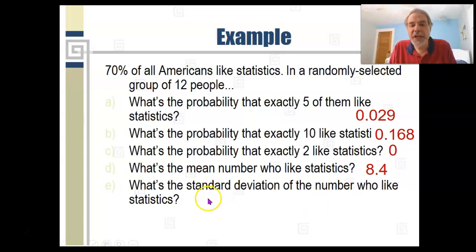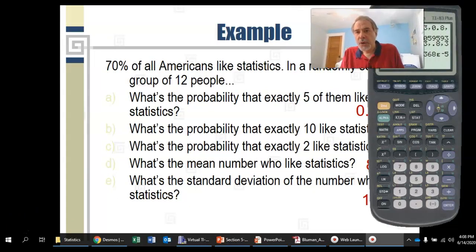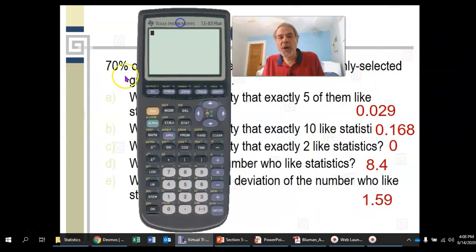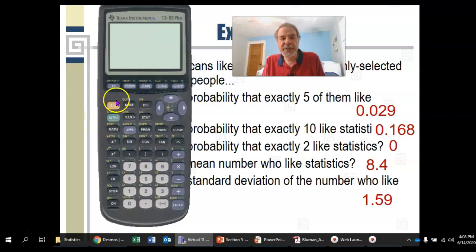And for the standard deviation, remember that's the square root of N times P times Q. So, N was 12, P was 0.7, and Q was, well, it would be 1 minus 0.7, so 0.3. So for the standard deviation, we want the square root of N, which is 12, times P, which is 0.7, times Q, which is 0.3. And it's 1.58745 and so on. And I rounded that to approximately 1.59.